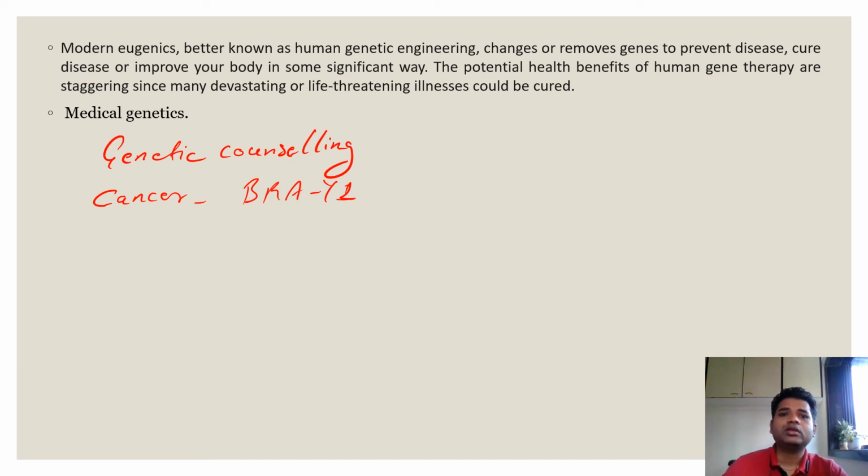The best example is the Hollywood actress Angelina Jolie, who went for mastectomy because she found out that her genome had the BRCA1 gene, which could lead to the formation of breast cancer. To avoid such things, she went for mastectomy. See, this is how eugenics could be used.